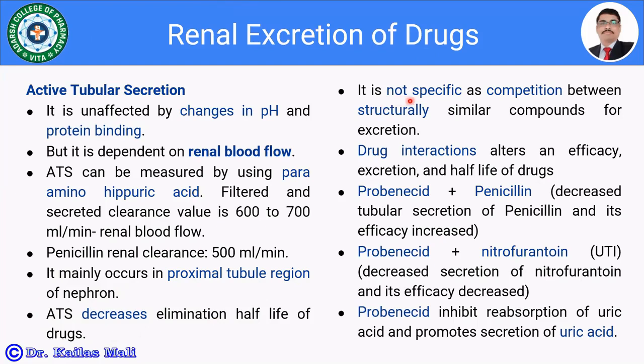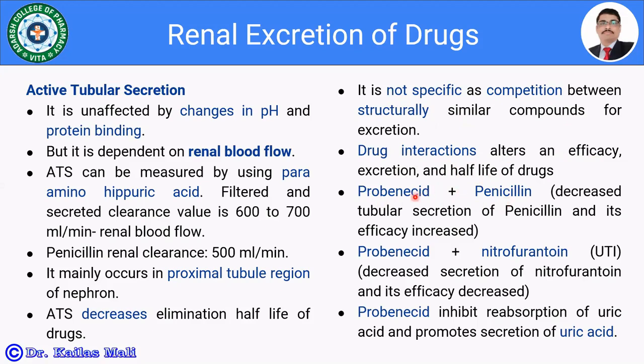So there might be chances of competition between structurally similar compounds for excretion. If two drugs have the same structure, there may be competition between the two drugs, and such drug interactions are going to alter the efficacy of the drug, that is, the pharmacological action. It is going to alter the excretion of one drug and the half-life of the drug. For example, take the example of probenecid and penicillin.